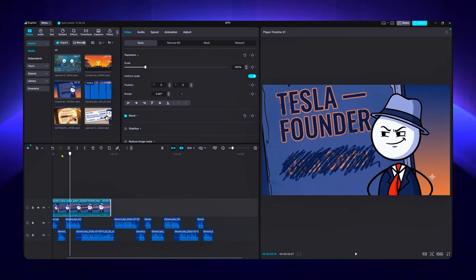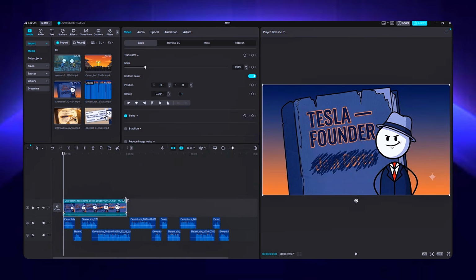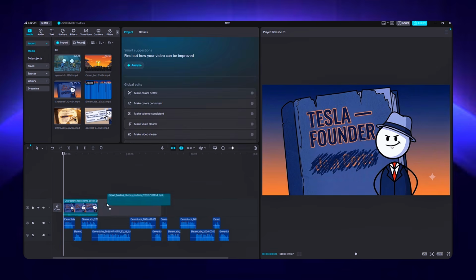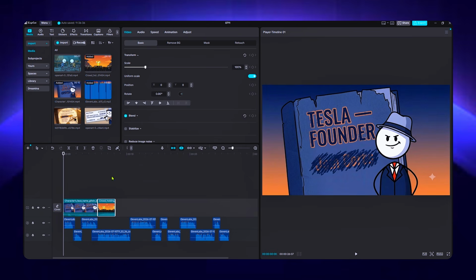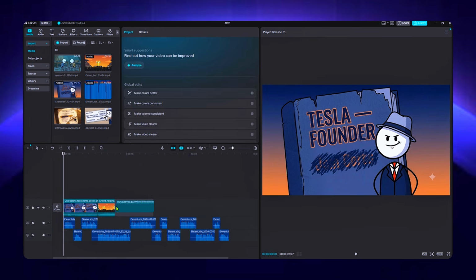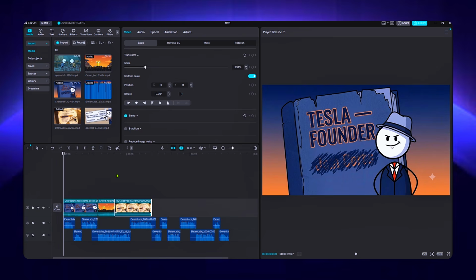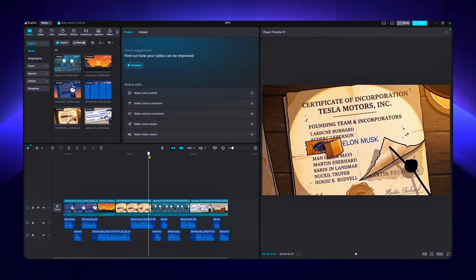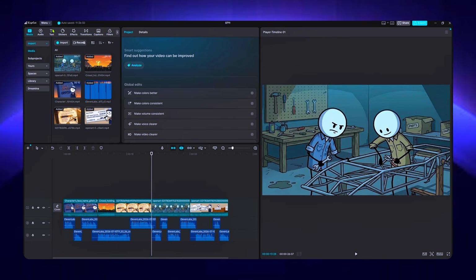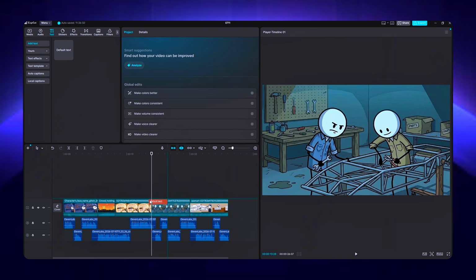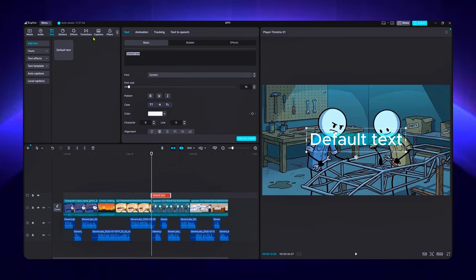Upload each one in order, drop it into its spot on the timeline, and make any adjustments it needs. This part takes a bit of time, so work through it clip by clip. Now, in the script, the narrator says 2004, and for that, we need text on screen. Go to text, add a new text layer, and type in 2004. Once it's in, change the font style and adjust the color to match your look, then center the position on screen.